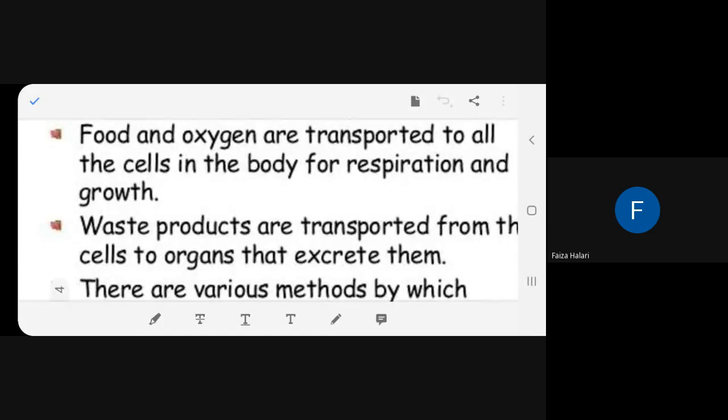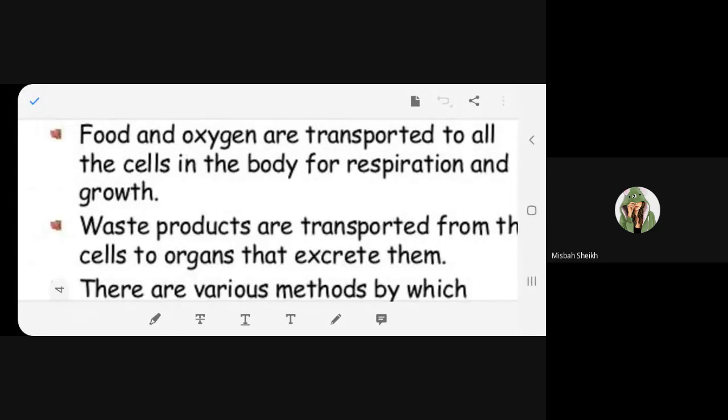Yes. Next point. Food and oxygen are transported to all the cells in the body for respiration and growth. Fine. Now you will tell me, because in the last chapter, remember, we did respiration, isn't it? Breathing and respiration, we found a difference.